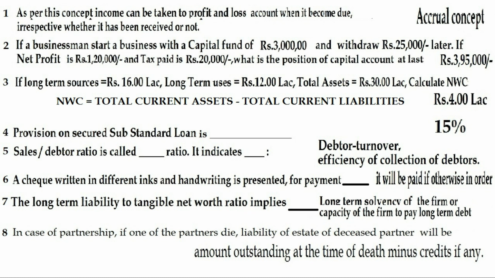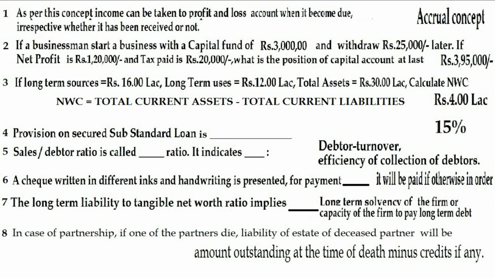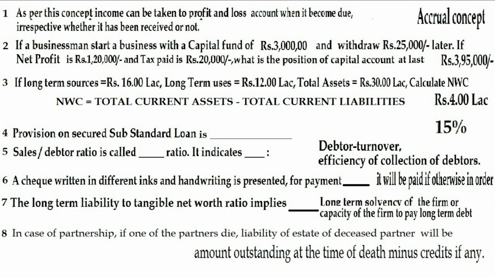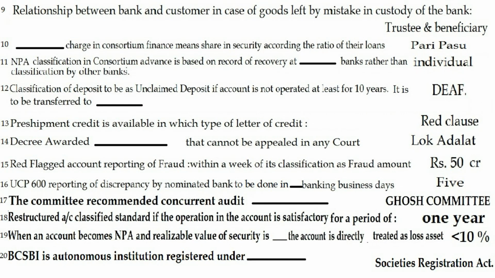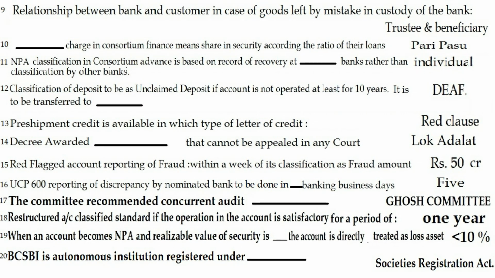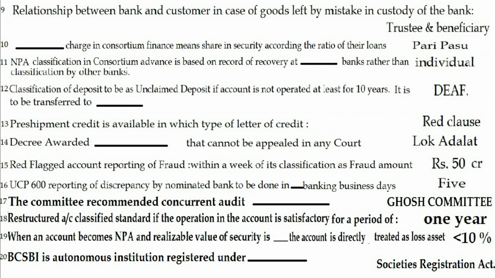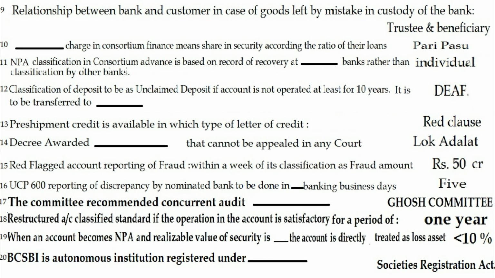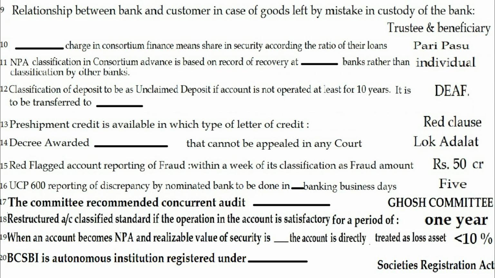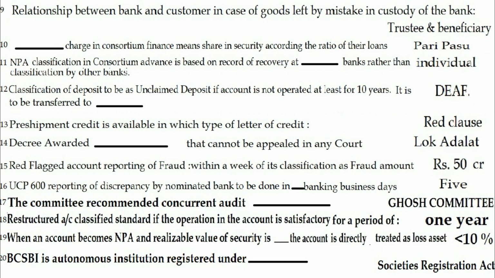Question number 8. In case of partnership, if one of the partners dies, liability of estate of deceased partner will be dash. Answer is amount outstanding at the time of death minus credits if any. Question number 9. Relationship between bank and customer in case of goods left by mistake in custody of bank is dash. The answer is trustee and beneficiary.